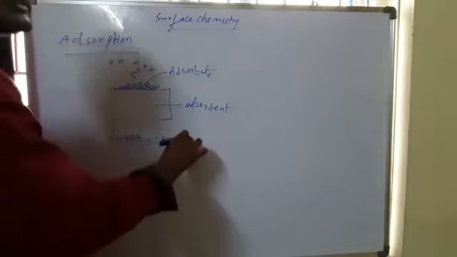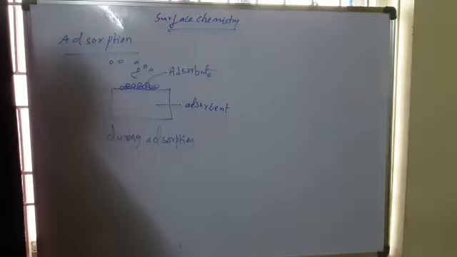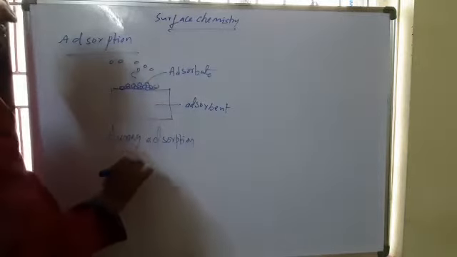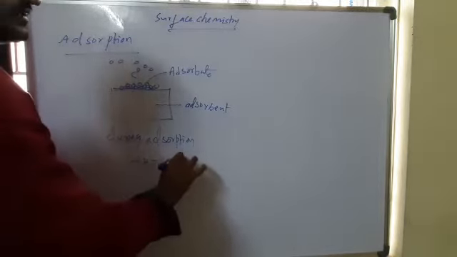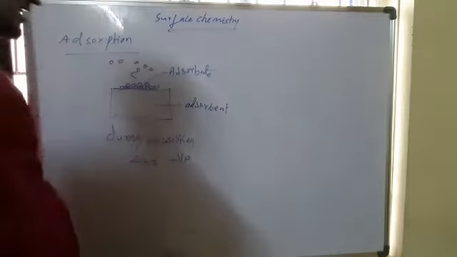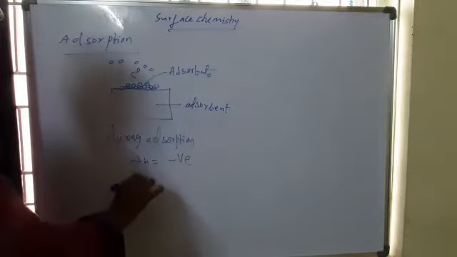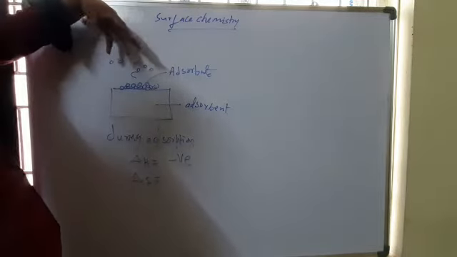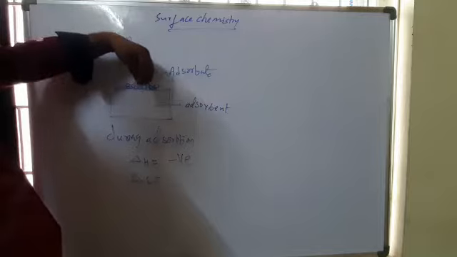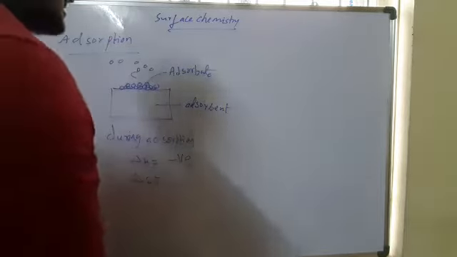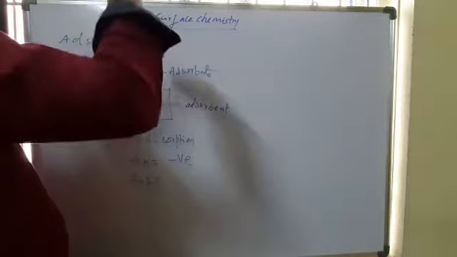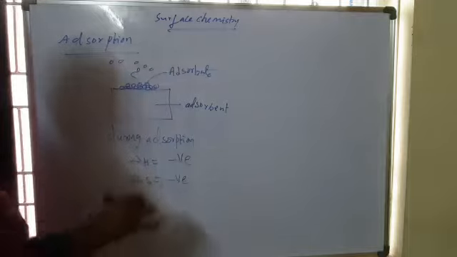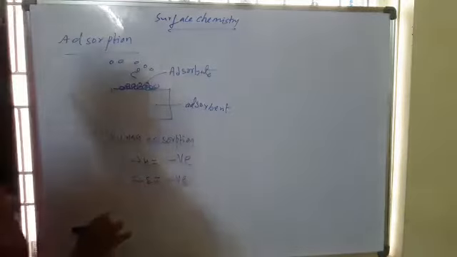During the adsorption, this is an exothermic process, so delta H is a negative value, because energy is released during adsorption. And also delta S: initially the particles are very random, but they come to settle at the surface of the adsorbent, so the entropy, the randomness, decreases. So the entropy change is also a negative value.